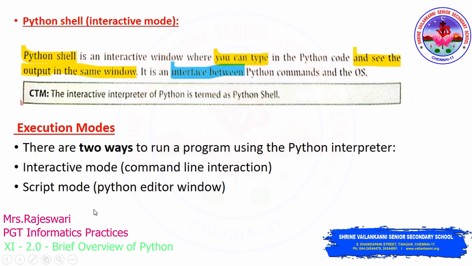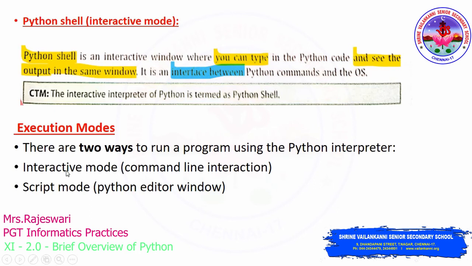And script mode. Script mode is much similar to your notepad. Most of you would have used the notepad to type all your contents, which is much similar to your MS Word document, right? So script mode is much similar to notepad in that you can type all your program codes and save them for future use, whereas in interactive mode you cannot save your coding for future use.